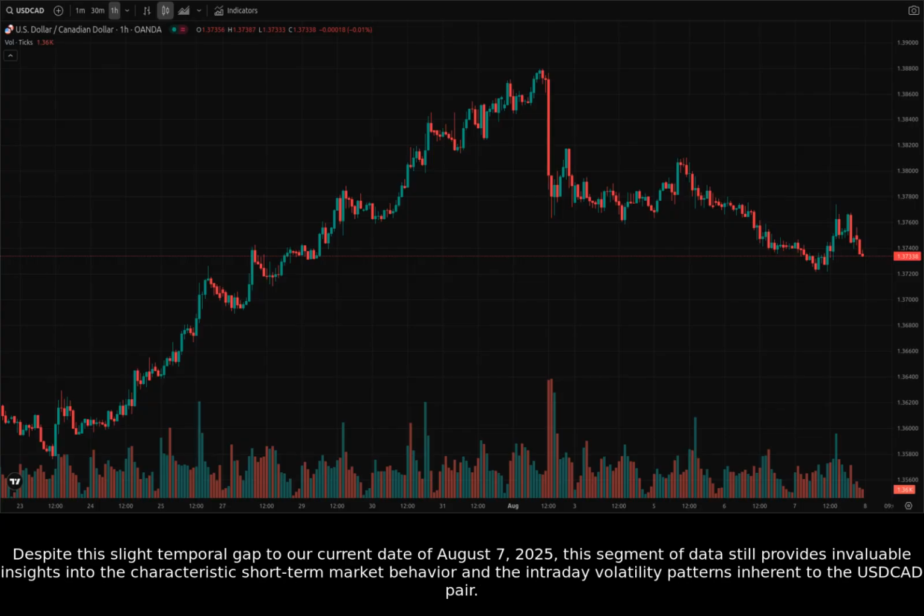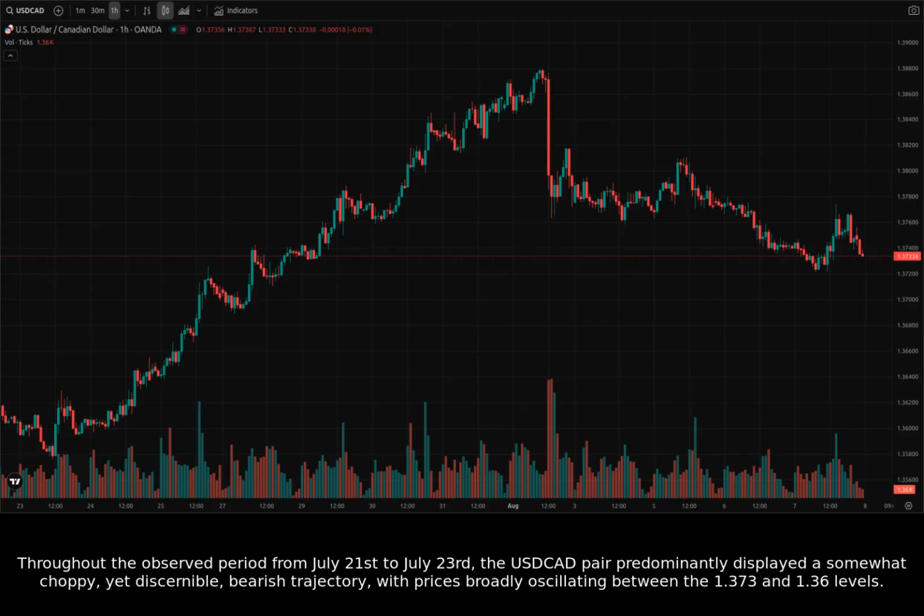Despite this slight temporal gap to our current date of August 7, 2025, this segment of data still provides invaluable insights into the characteristic short-term market behavior and the intraday volatility patterns inherent to the USDCAD pair. Throughout the observed period from July 21 to July 23, the USDCAD pair predominantly displayed a somewhat choppy, yet discernible, bearish trajectory, with prices broadly oscillating between the 1.373 and 1.36 levels.